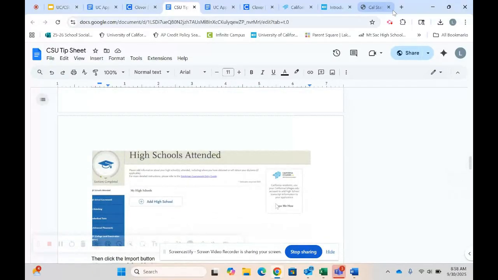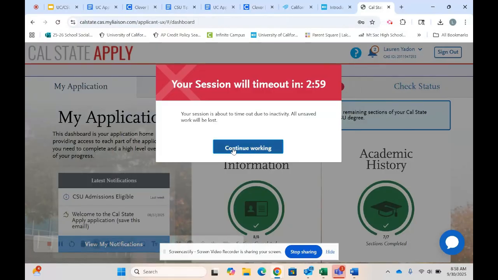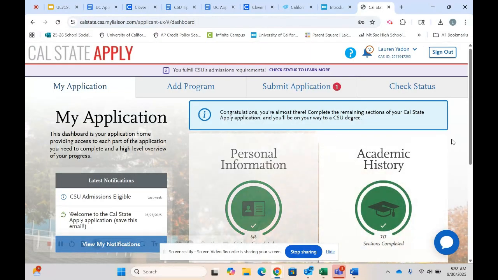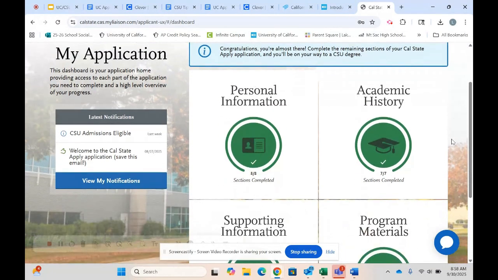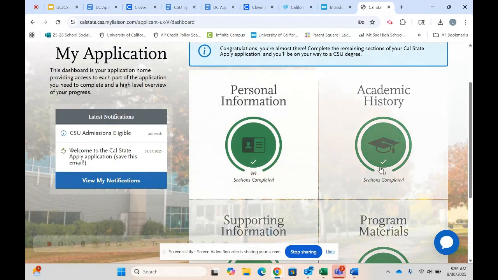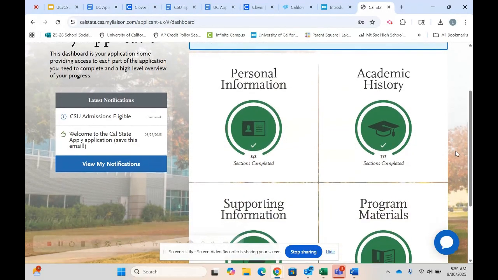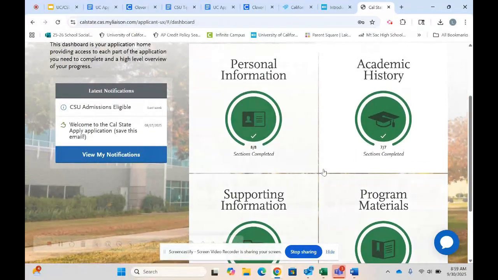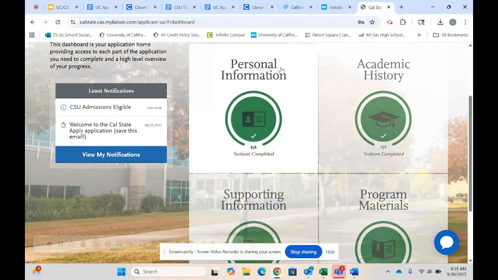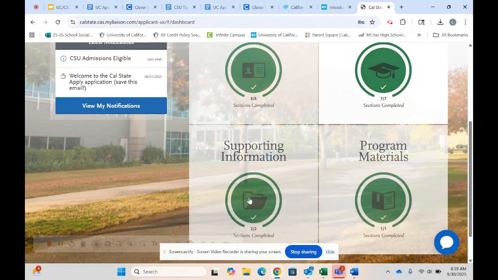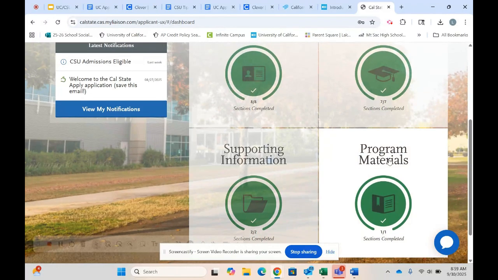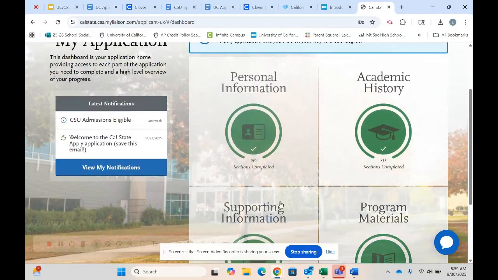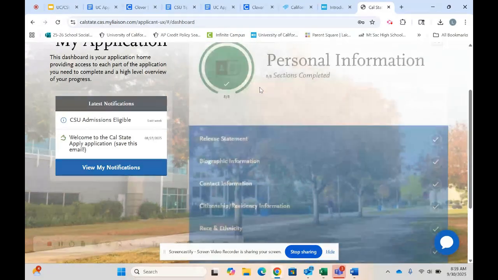So if I go here to Cal State Apply, this is what the main page of your application will look like. All of your boxes, once you start, will not be green, but I've completed them all just for the purposes of this application. There are 4 quadrants in the Cal State application: personal information, academic history, supporting information, and program materials. The 2 biggest ones are, of course, going to be personal information and academic history.